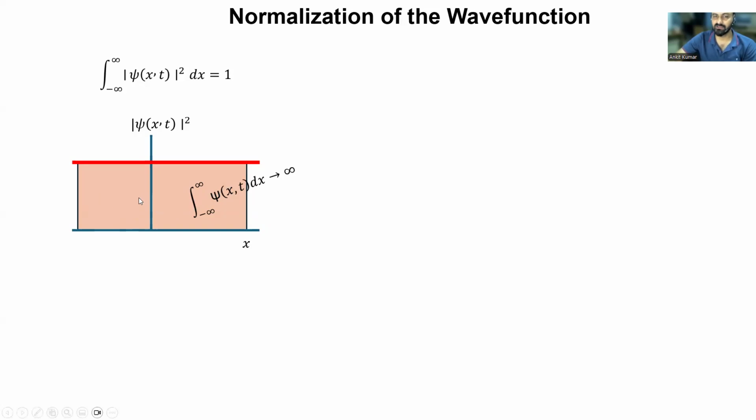If the area becomes infinite, then the total probability also becomes infinite, which is physically impossible. Therefore, such wave functions are rejected. This wave function does not fulfill the criteria for an acceptable wave function. So psi of x,t must be normalized, meaning that the integral from minus infinity to infinity should be finite.